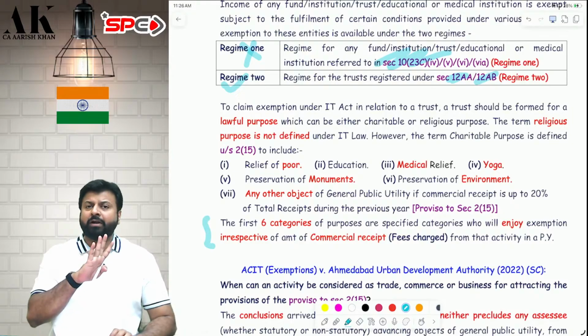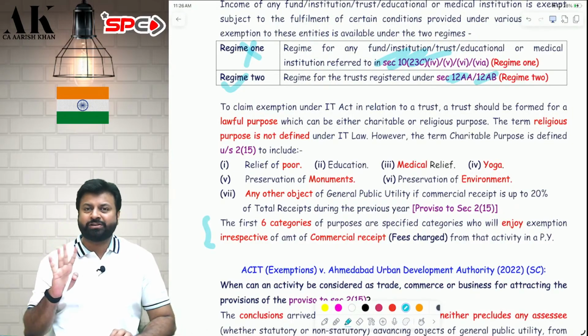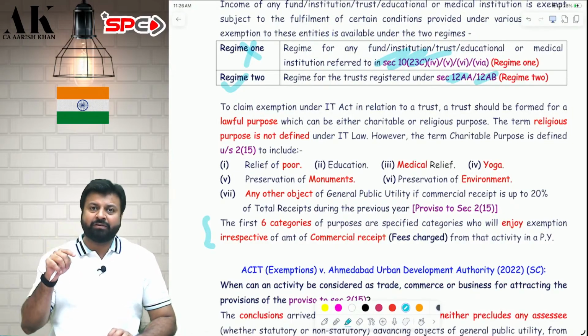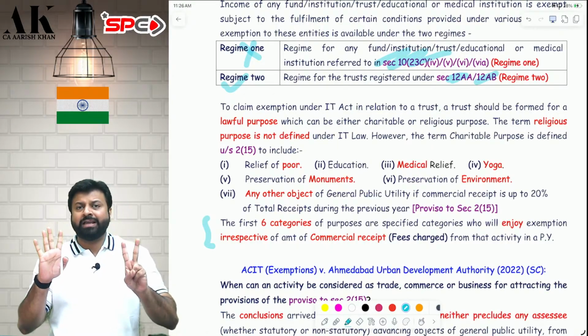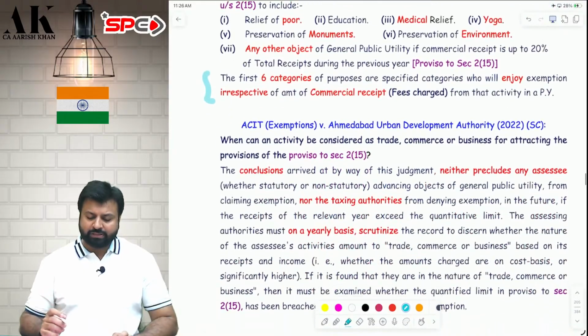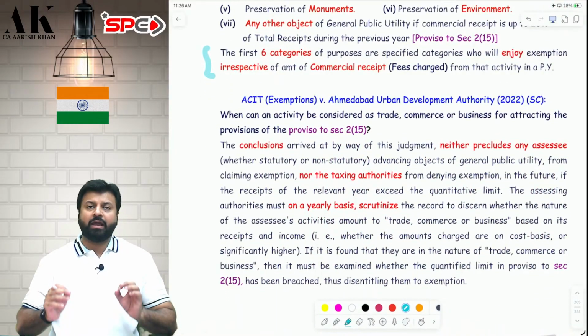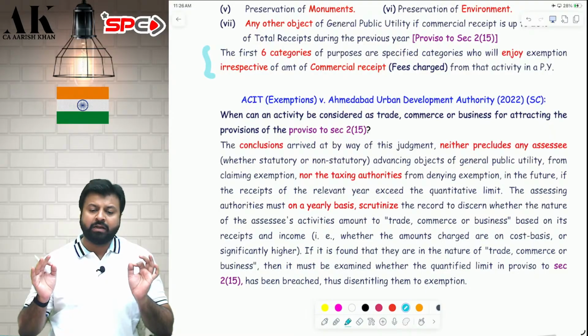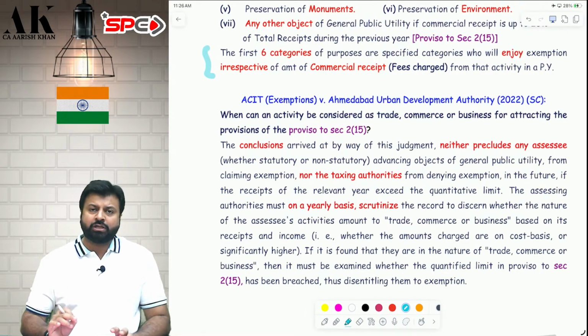But for the first 6 points, there is no condition. There is no restriction. There is no monetary condition applicable for the first 6 points. The monetary condition is only applicable for the 7th point. I hope it is clear to all of you. Now, there is a very recent Supreme Court judgment of Ahmedabad Urban Development Authority, Supreme Court 2022 judgment on this issue only.